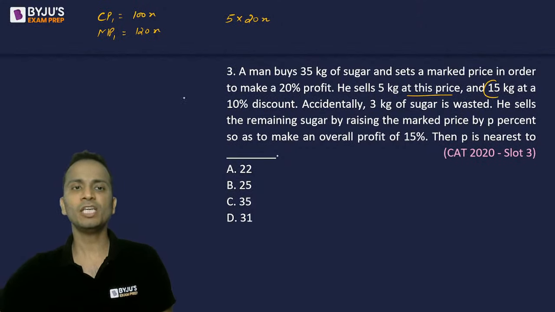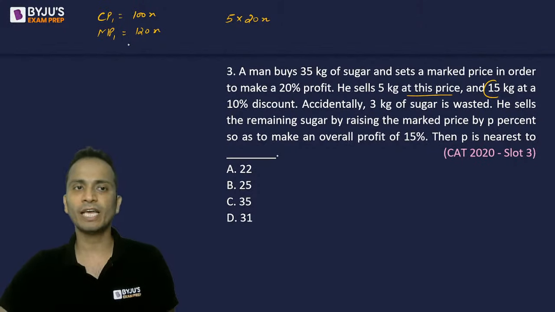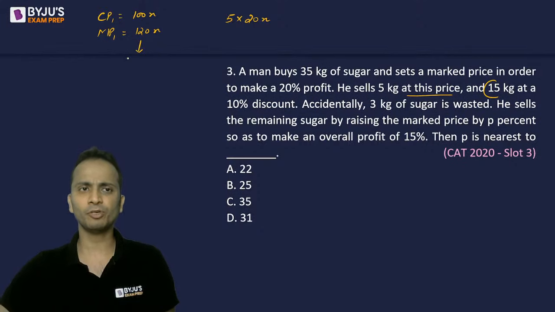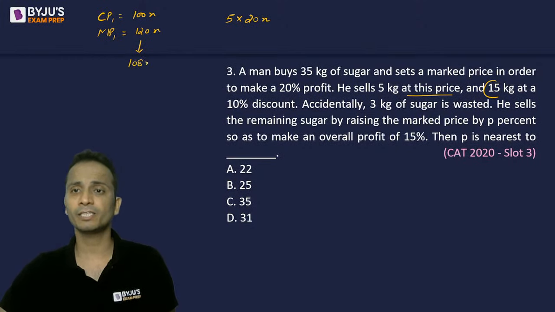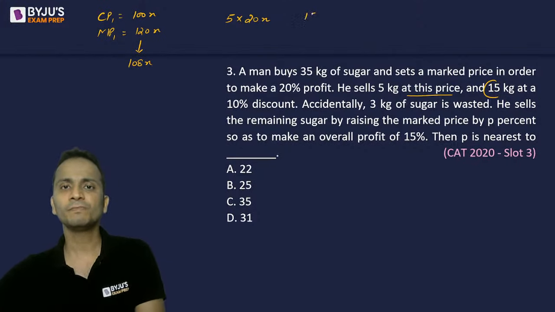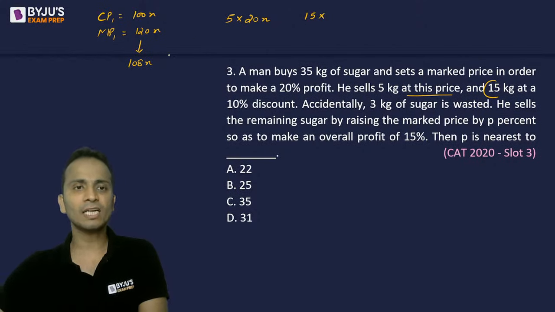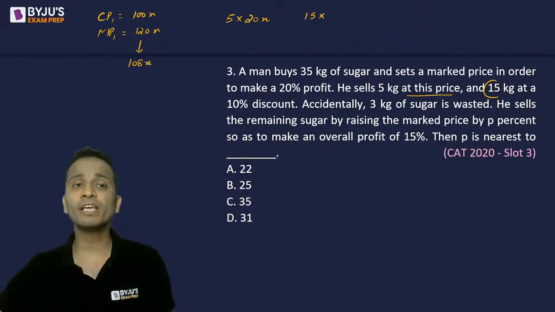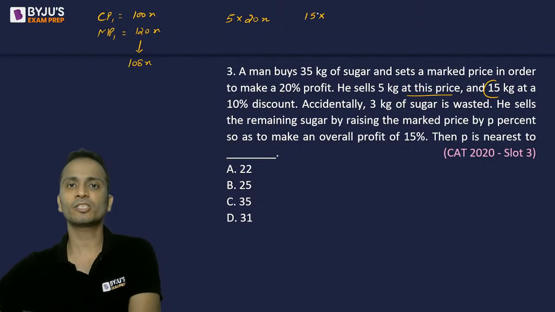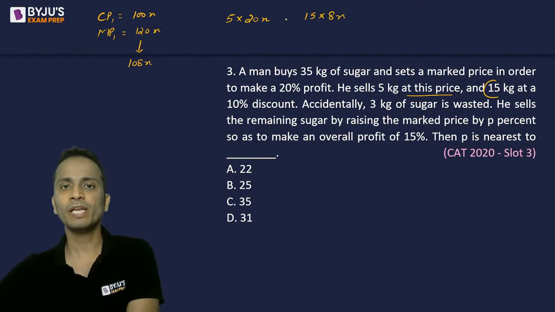Then 15 kg at a discount of 10%. So at a discount of 10%, that means 120 minus 10% of that, that is 108x. So 15 kg is further sold at 108x. That will give me a profit of 8x on every kg. So the net profit will be 15 multiplied by 8x.